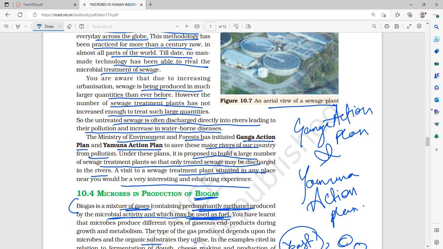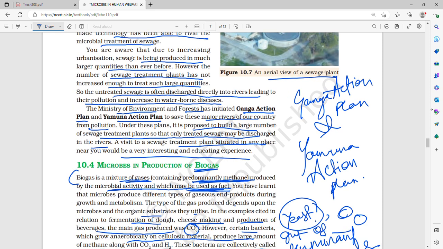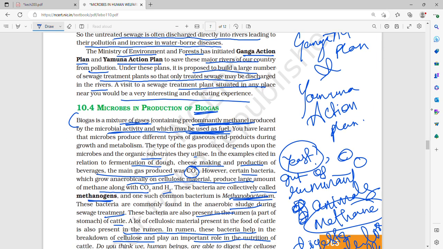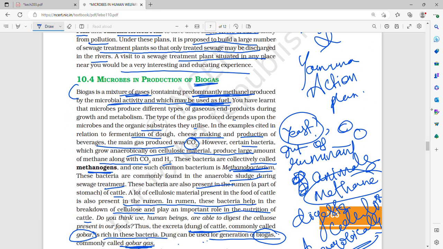Therefore there was a need for more, and a lot of people discharged their sewage directly into water bodies and rivers, which led to huge pollution. So the Ministry initiated the Ganga and Yamuna Action Plan, whose purpose is to build a large number of sewage treatment plants so that sewage can be treated and then discharged into the river.